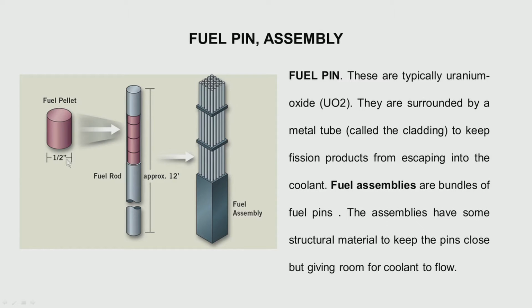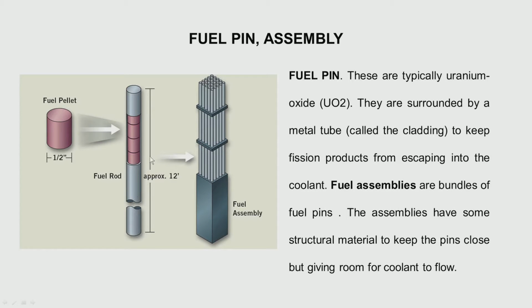Just to give you an idea, it is about half-inch diameter, and a number of pellets are put inside a can, which is called the clad, and they are stacked up inside, and this we refer to as a fuel pin. So a number of fuel pellets become a fuel pin, or called a fuel rod.